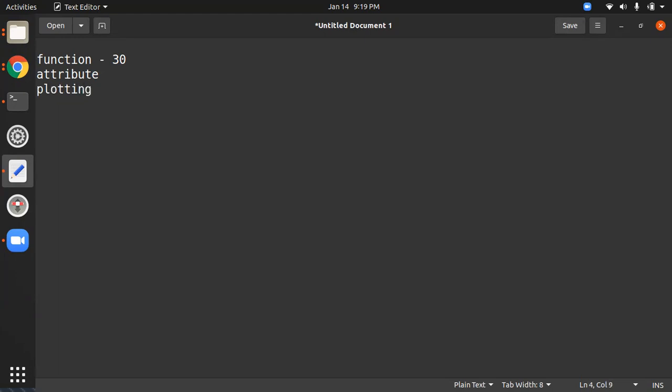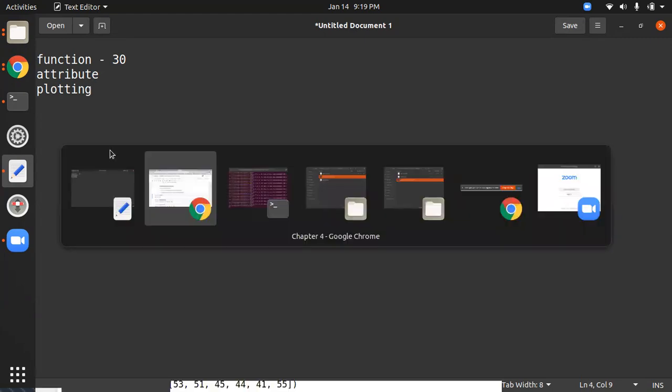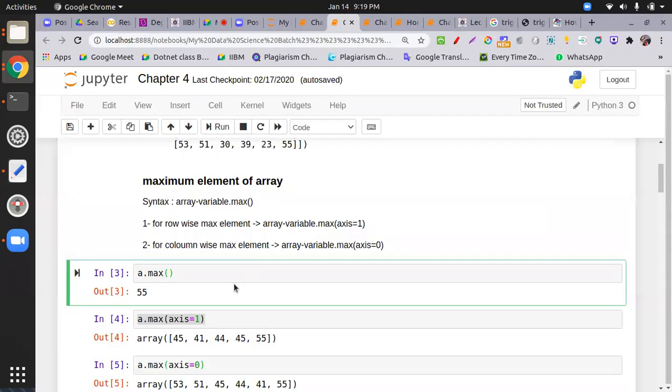The plot function plays an important role. You can plot a histogram, but if you use pandas for plotting, ultimately it is controlled by matplotlib. We are using three libraries here for visualization: matplotlib, seaborn, and pandas. Everything is controlled by matplotlib, just like HTML is the mother language for web designing. The matplotlib library is the mother library that controls charting.